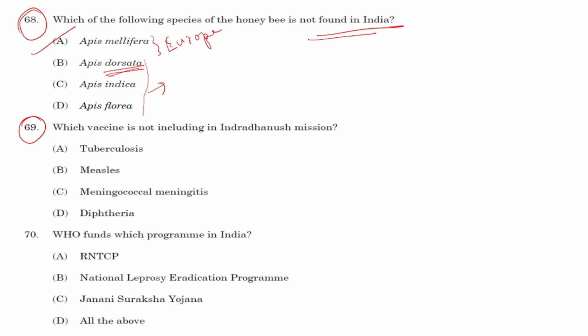Question number 69. Which vaccine is not included in Indradhanush mission? Indradhanush mission was launched, as the name suggests, Indradhanush. It was launched for giving 7 vaccines. So the vaccine which is not present is option C, that is meningococcal meningitis.